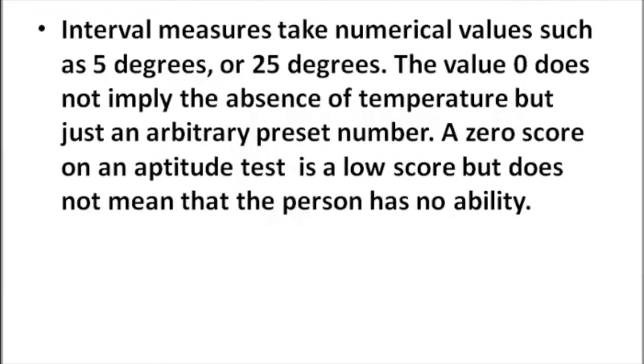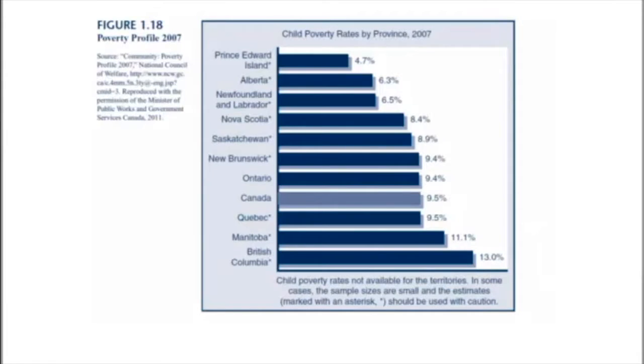Similarly, a 0 score on an aptitude test is a low score, but does not mean that the person has no ability. Finally, we have the ratio level of measurement. The ratio level of measurement is similar to the interval measure, except that the value 0 has a true meaning. That is, the differences between levels are equal, and 0 has a meaning of the absence of something.